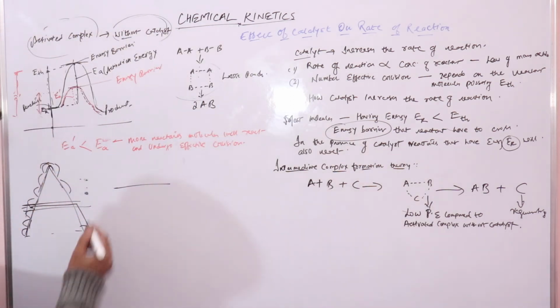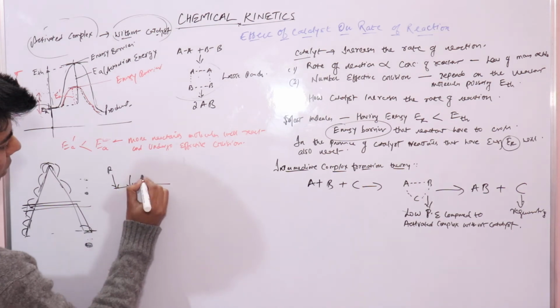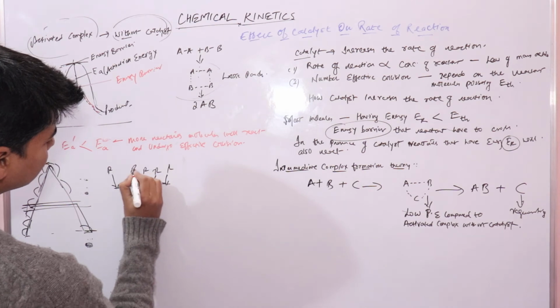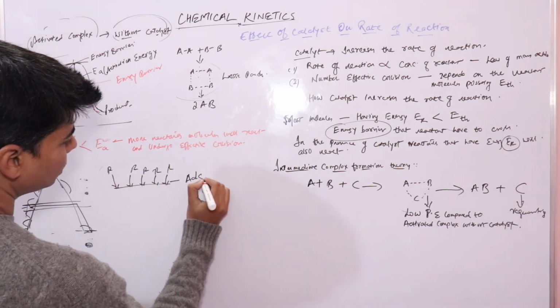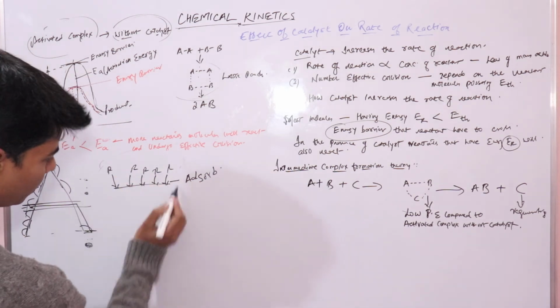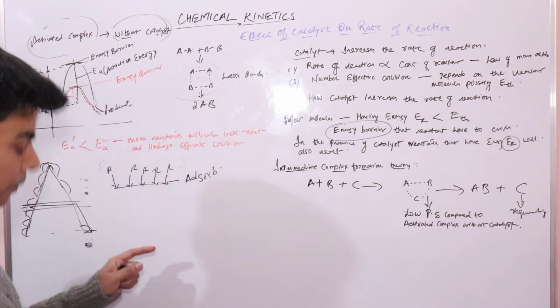The reactants get adsorbed on the surface of the catalyst. When these reactant molecules get adsorbed on the surface of this catalyst, they come close to one another.